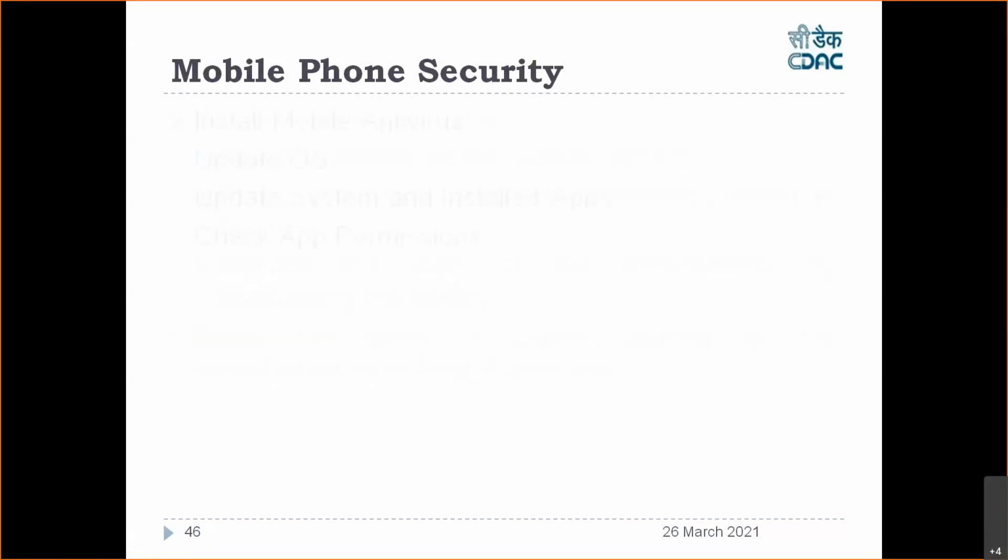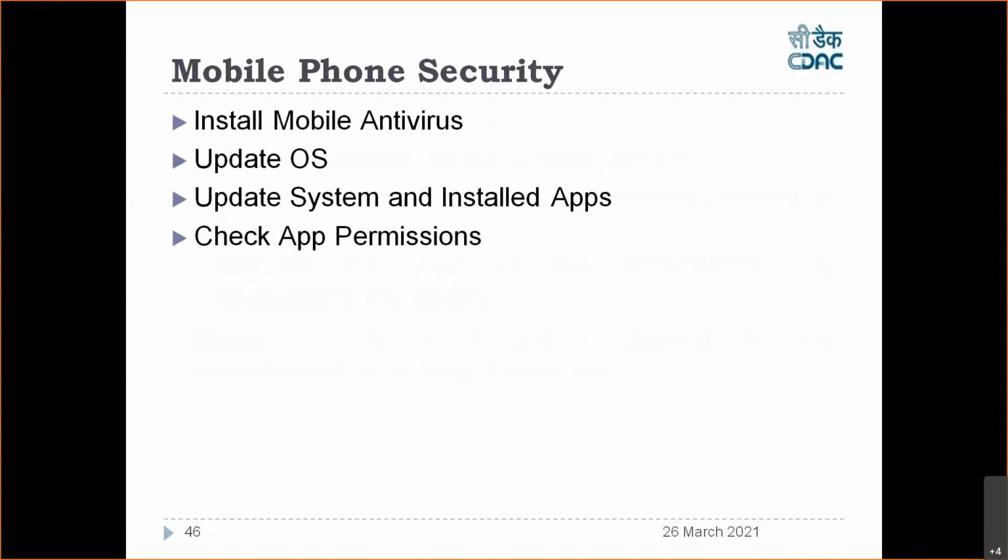Now, how can you protect your smartphone? Same thing, what we talked about earlier, the same thing we will do here. In the rest of what we talked about, the same things we can apply here. Number one thing, install mobile antiviruses. I am 100% sure that out of you, only say 5% of users are using mobile antivirus. So if you have 100 people, 95 people are not using antivirus, only 5 people are using it, right? So we need to install antivirus for mobile phones as well.